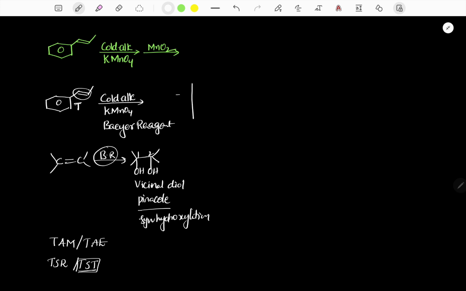So how do we write the answer for threo? Here CH3 and here Ph, CH3 group and benzene group. Now here CH3 and Ph. Okay. Now erythro and threo: erythro means the same side, threo means opposite.